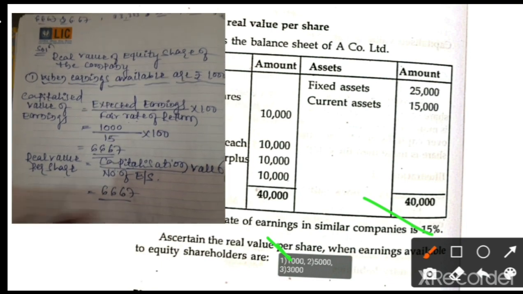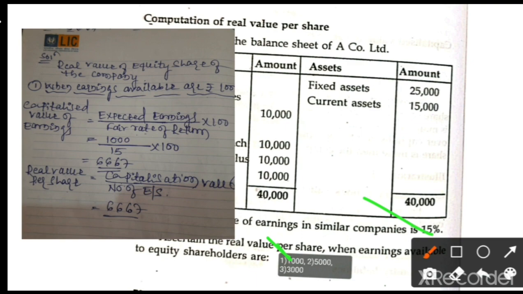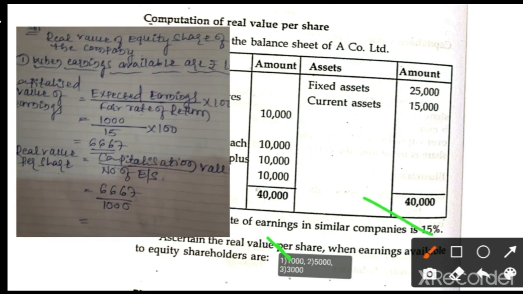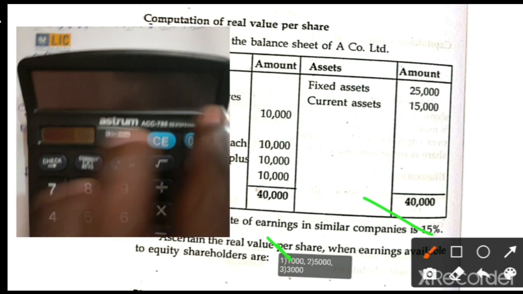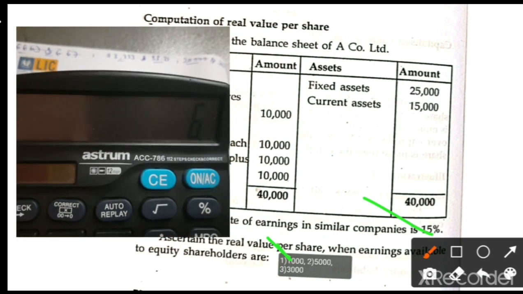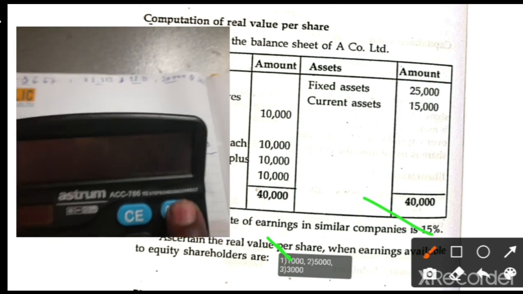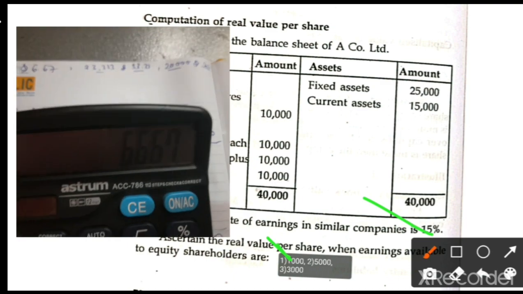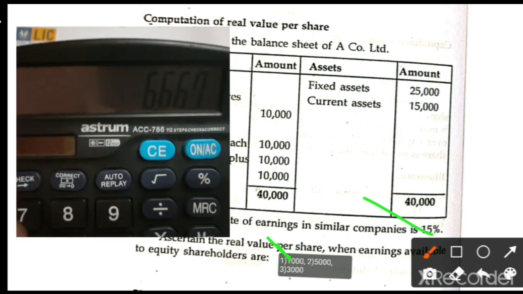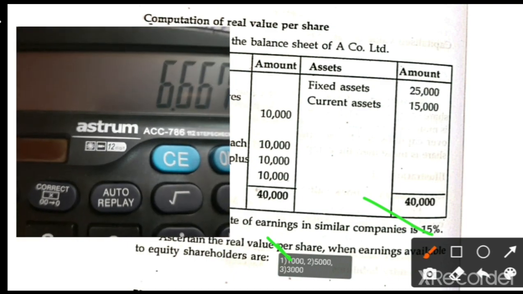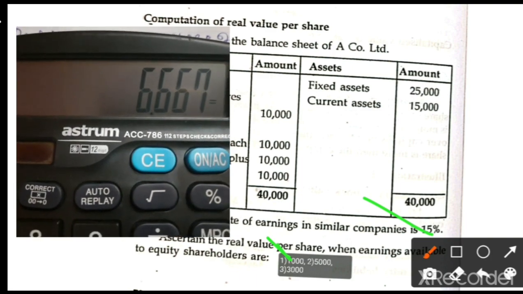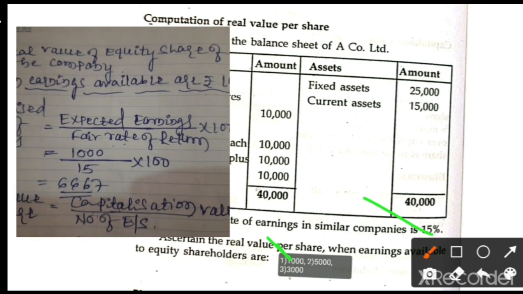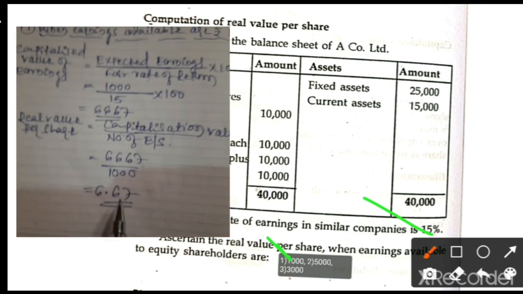divided by the number of equity shares, which is given in the problem. How much? 1000. So 6667 divided by 1000 is 6.67, which we can convert to 7. So this is the real value.